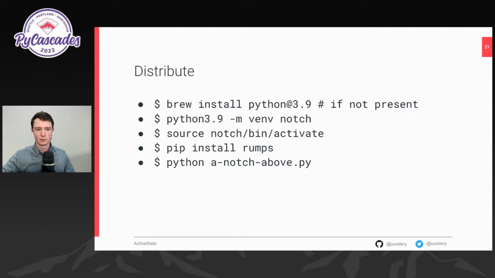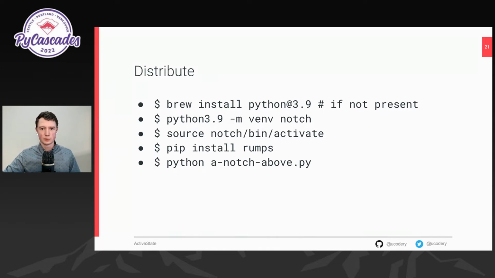Now, pip and Python both no longer have to be hyper-specific here. Once we've activated, the pip that we use is the one that we're supposed to use for this project, and the Python is the one that is attached to this project. The steps have grown quite a bit, but it's mostly setup. There's still just 2 steps to actually run the process, so it's not too bad. This works, and more users get to use notch above. No one's complaining about stack traces. It's all just working wonderfully.